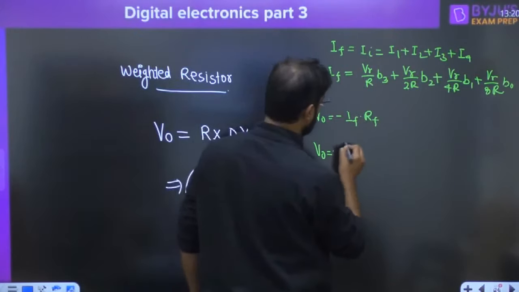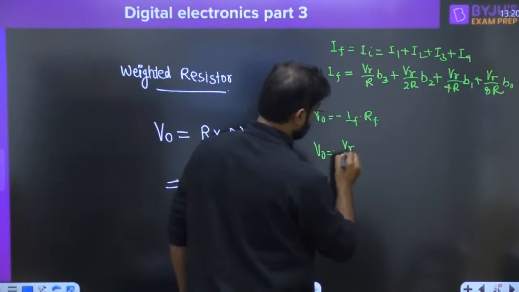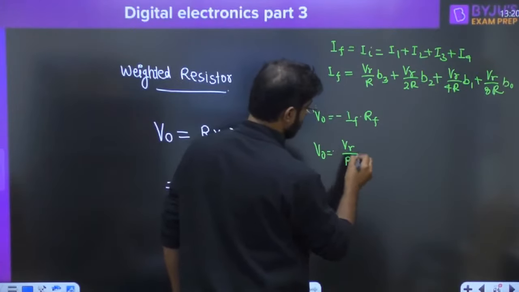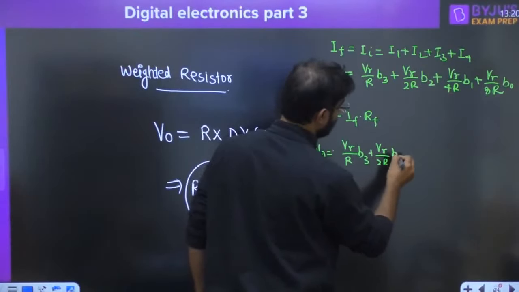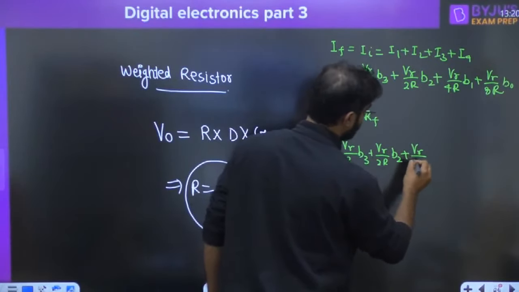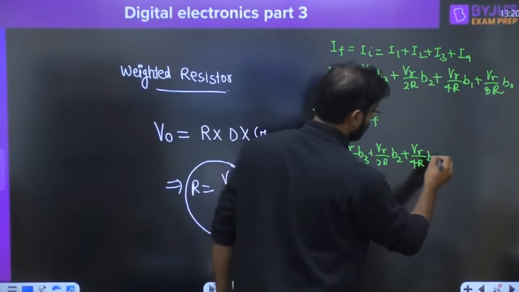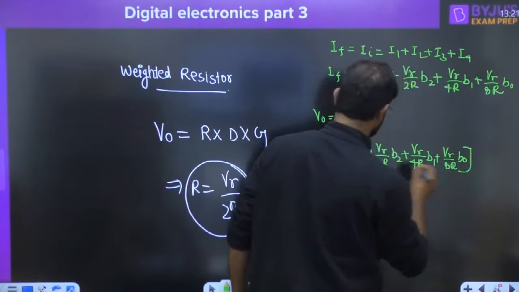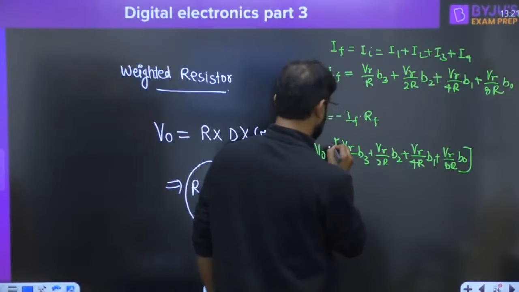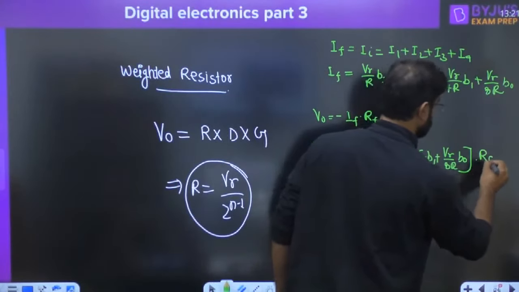With the minus sign we can write VR by R B3, VR upon 2R B2, VR upon 4R B1, VR upon 8R B naught, with the minus sign, and here I am taking RF.